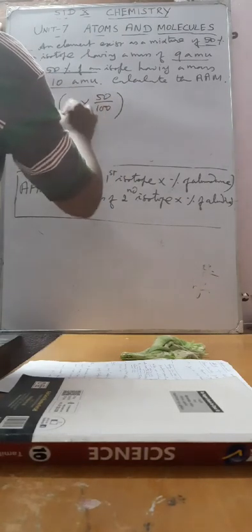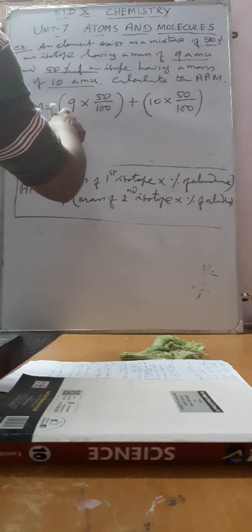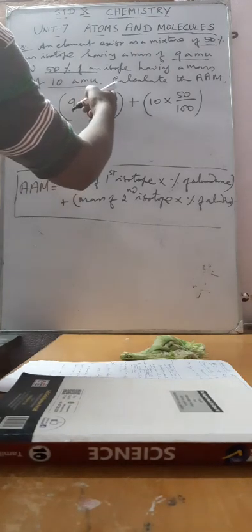Now plus the mass of the second isotope, 10 atomic mass units into its abundance, 50 out of 100.